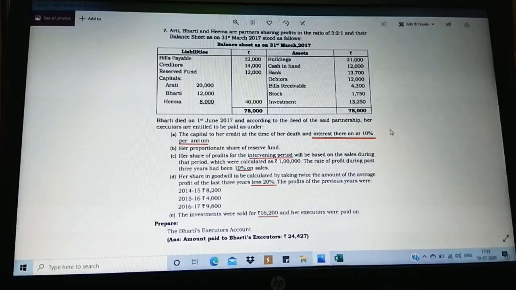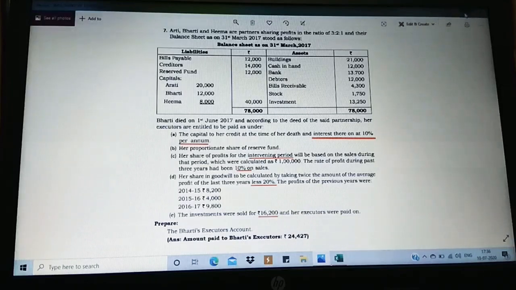This is the last instruction which is given, like the investments were also sold, but what we are going to do here, comparing to the book value of the investment, and see what the share is going to be given to the concerned deceased partner Bharati here. So they have asked us to prepare the Bharati's executors account. It is not Bharati's capital account, it is executors account. As I said, if they ask us to prepare Bharati's executors account, how the calculation is going to change, how we are going to take the methods and follow the steps.